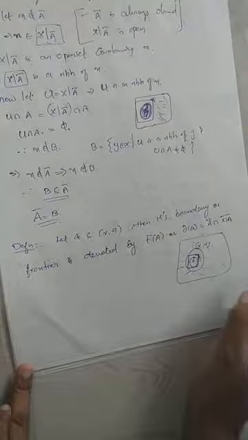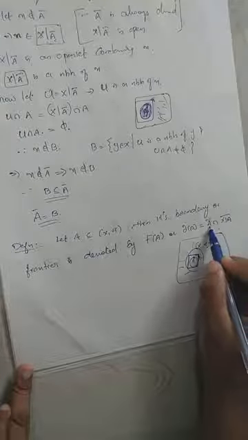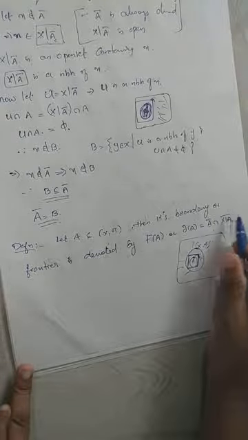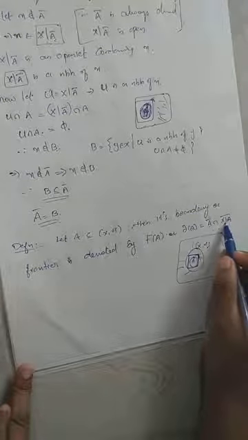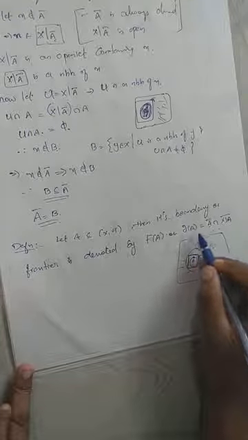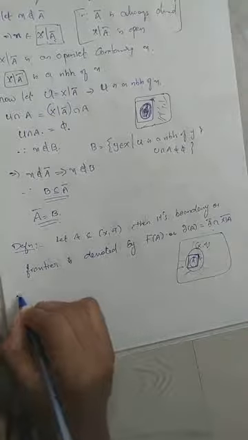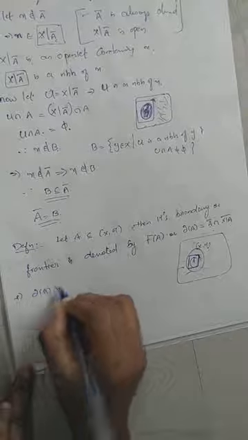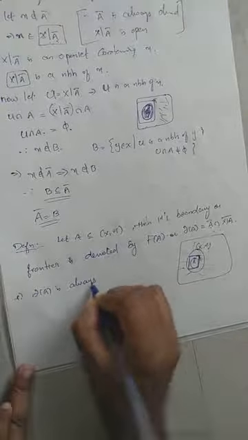And clearly we can see that A closure is always closed and X minus A closure is again a closure of a set. It is again closed, and intersection of two closed sets is closed. Therefore, the boundary of a set is always closed. Dou of A is always closed. Why?